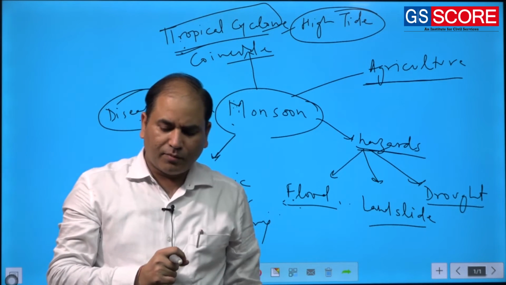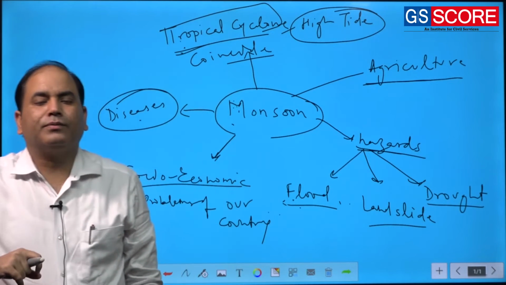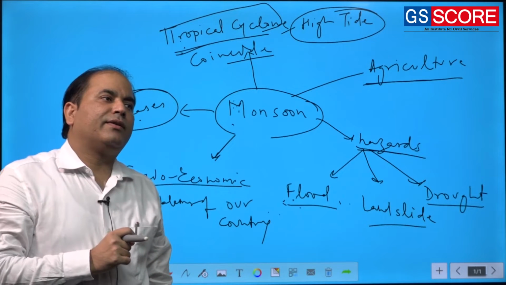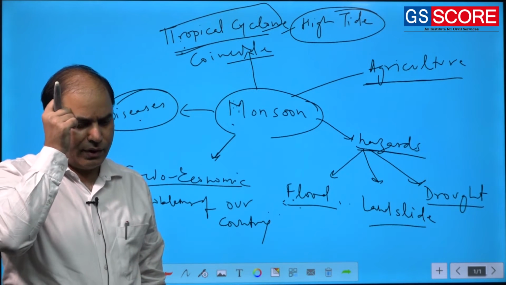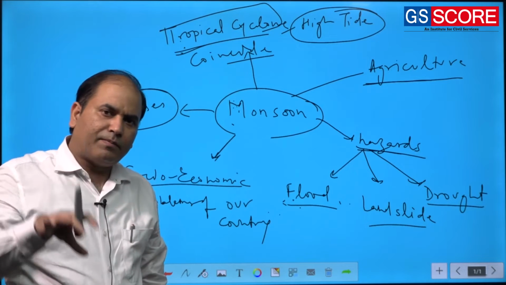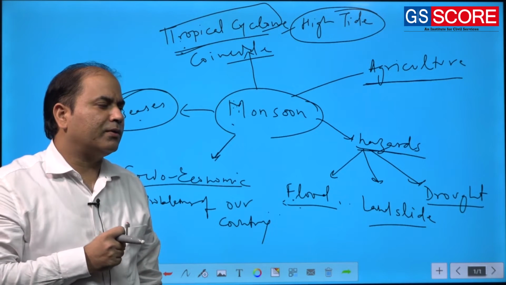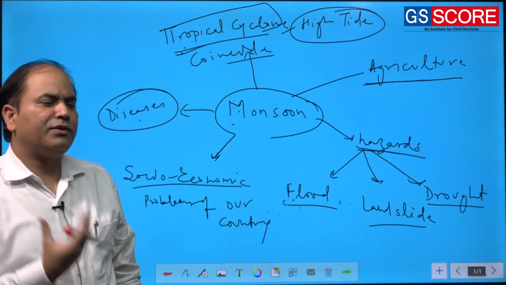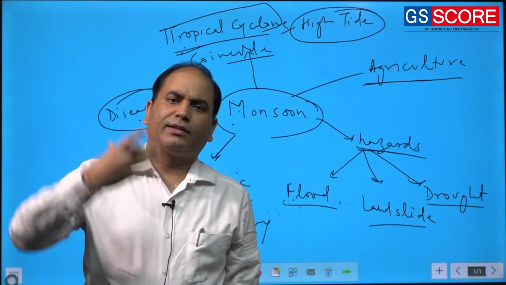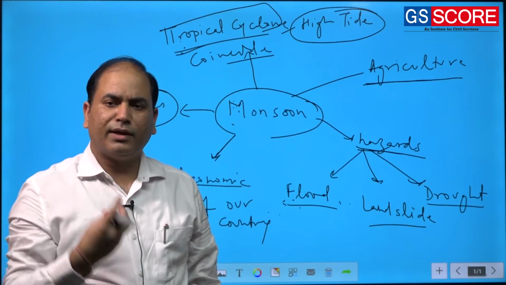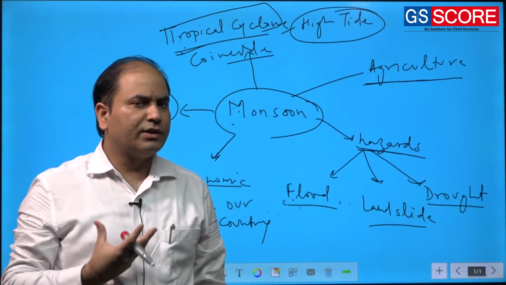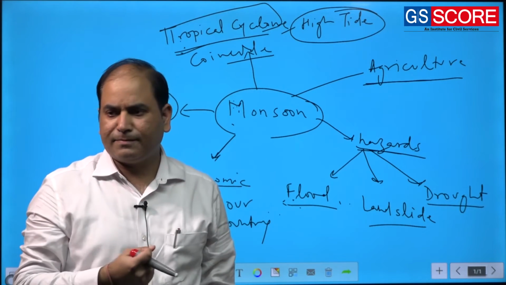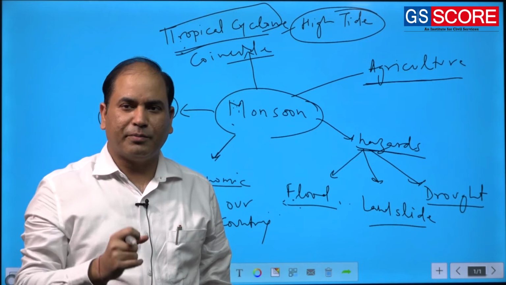When we talk about the monsoon, and say that we are learning the monsoon, most people will have this doubt that this topic is only relevant for some meteorology students, some geology students, some geography students, or someone who is preparing for UPSC.